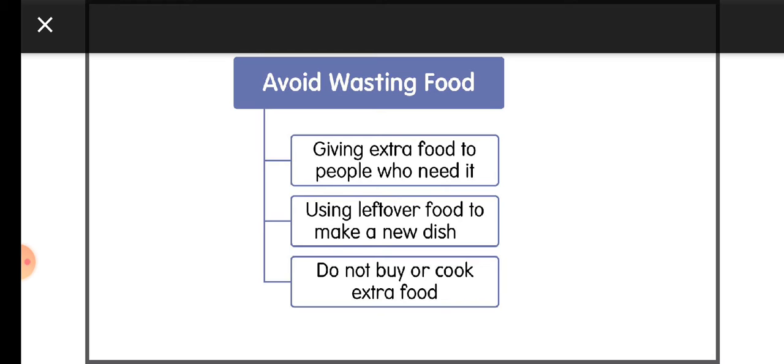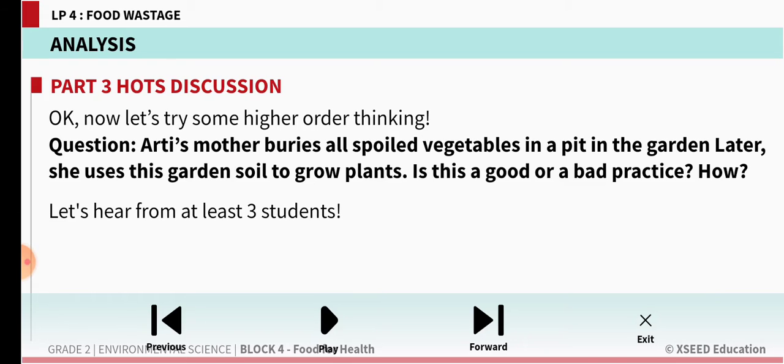Cooking more food, buying more and wasting is a very, very bad thing, and we are wasting the food. You know the value of food, which we are not supposed to do that. These three things you have to remember, children. So let us continue.